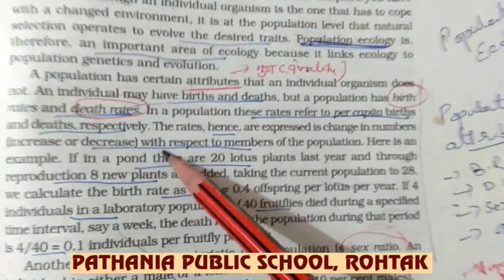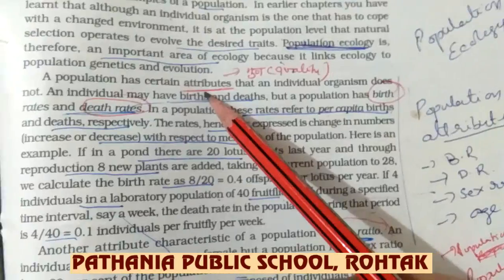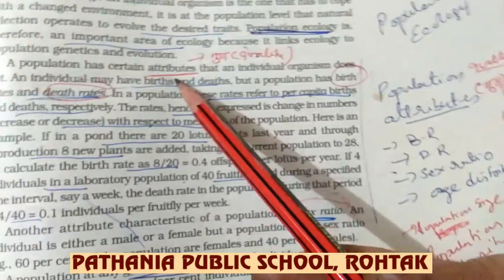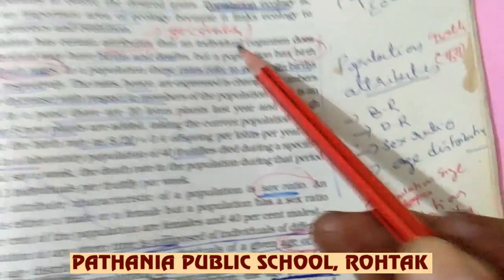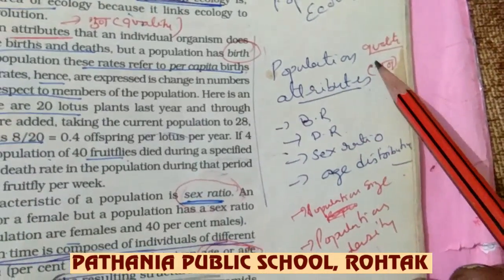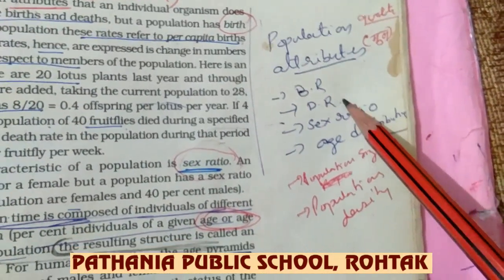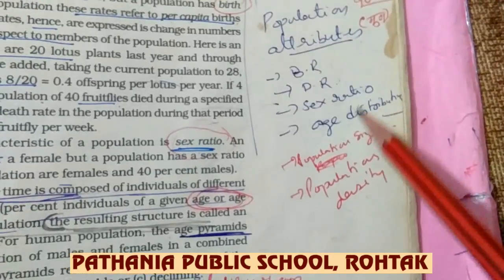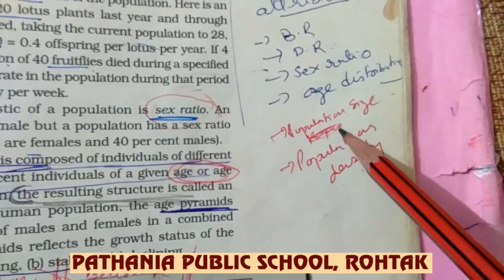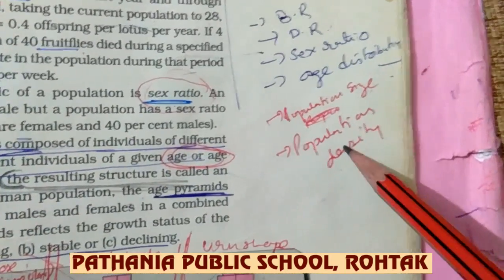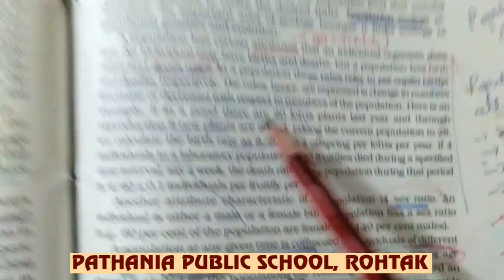Now we come to the population attributes. Population attributes means the qualities of a population. These population attributes are birth rate, death rate, sex ratio, age distribution, population size and population density.